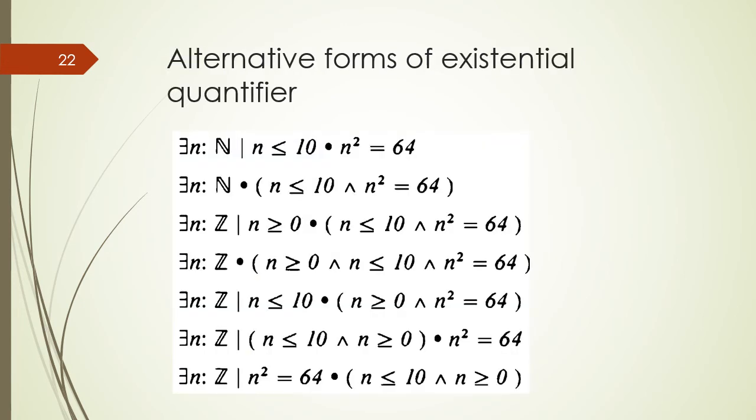There are a few examples of implicit quantification of the quantifier statement with existential quantifier. The first example is: there exists n of type natural numbers with the constraint n is less than or equal to 10 and the predicate is n square is equal to 64.